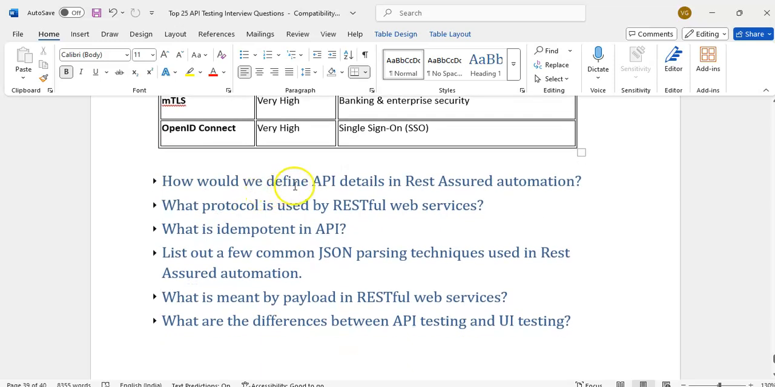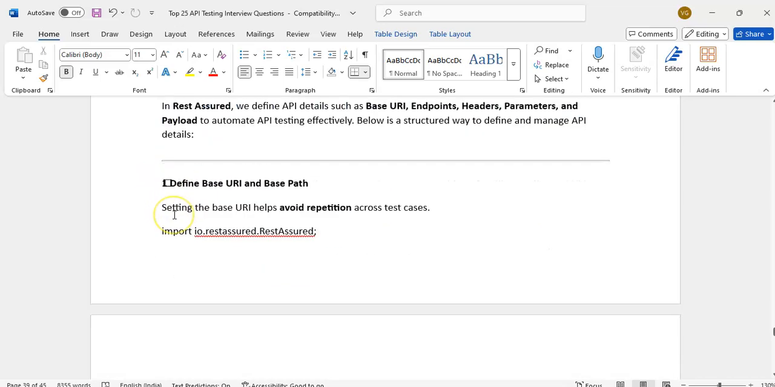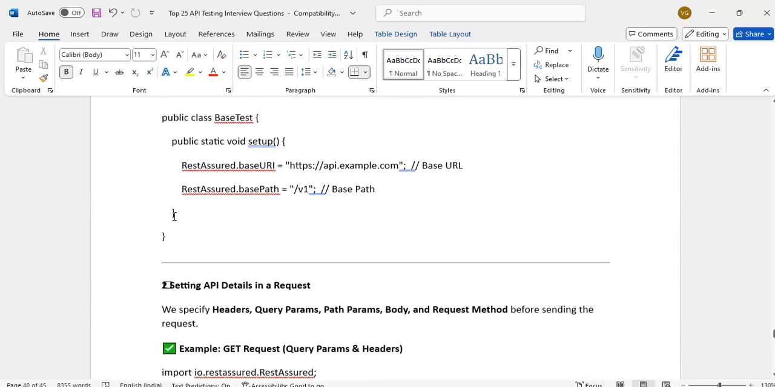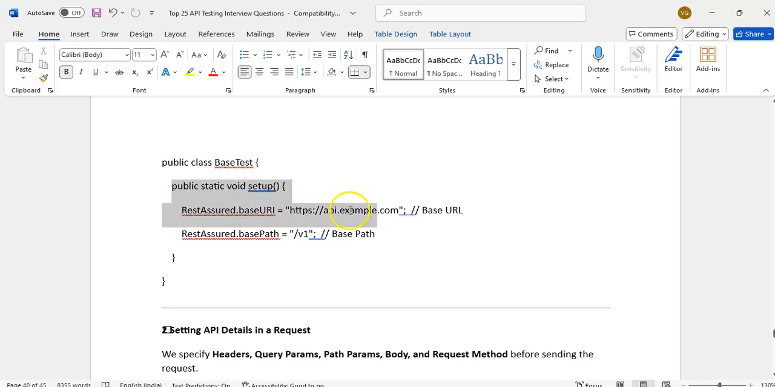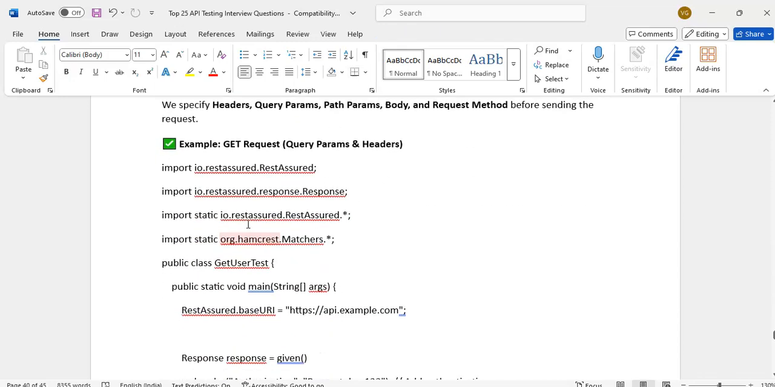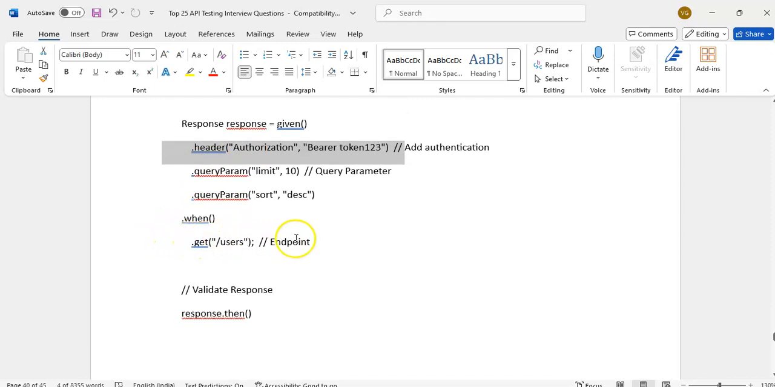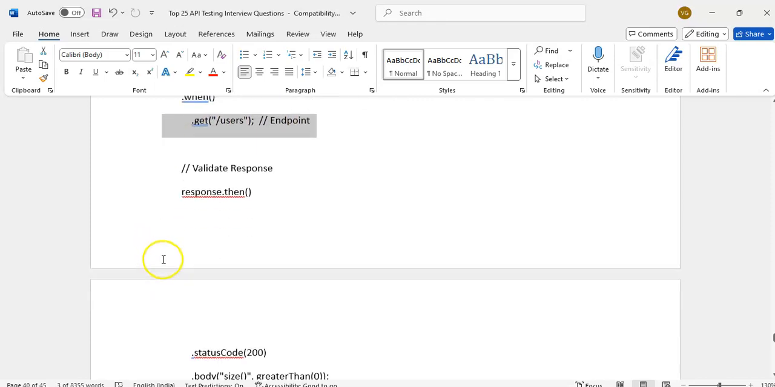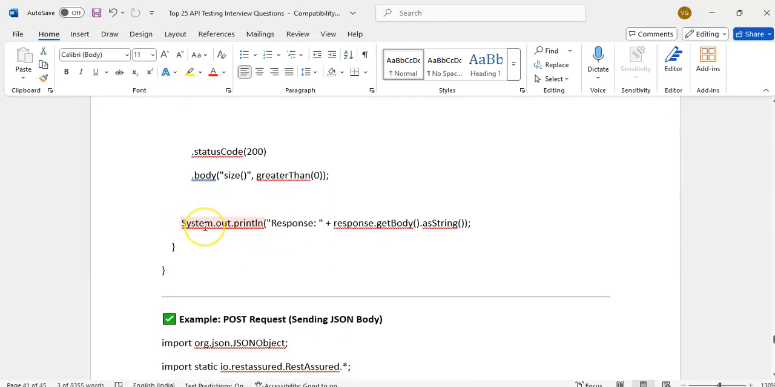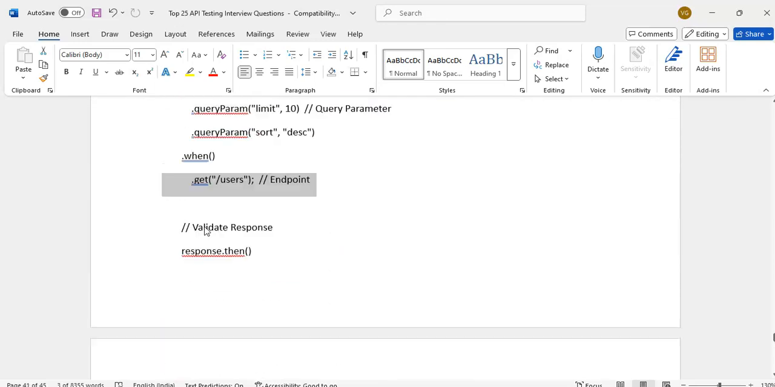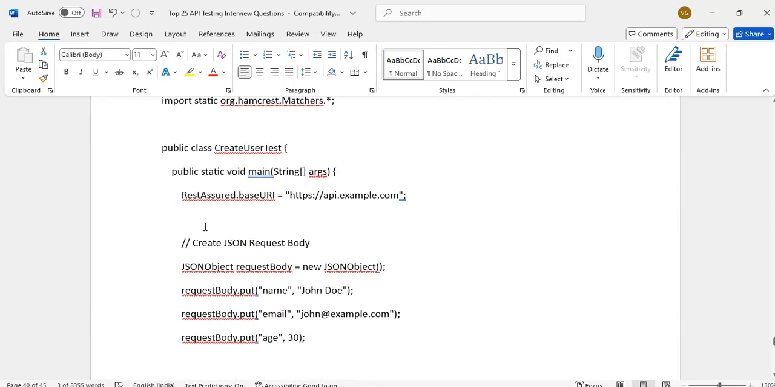How would you define API details in REST Assured automation? In REST Assured, we must have a base URI and the base path. We can take headers. What are the headers? What is the authorization, query parameters? Then the resource URL. Then validate the response. That is the simple GET request.